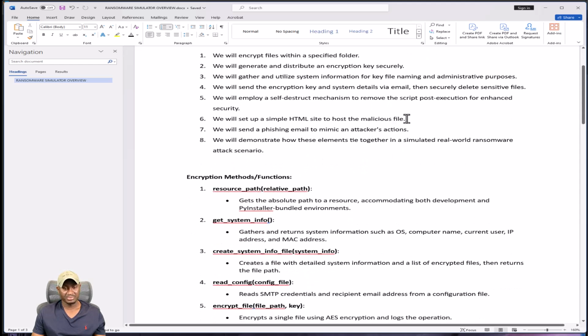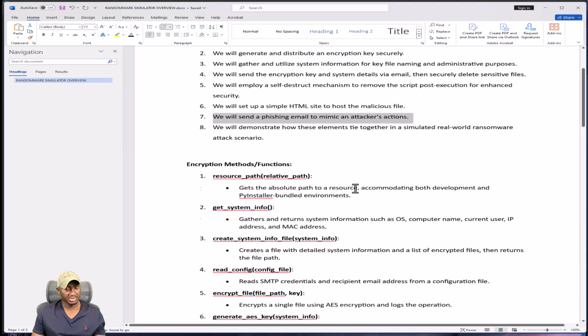We'll set up a simple HTML site. We'll run a simple Python web server as well, so we can host that malicious exe that we end up generating. We'll send a phishing email to an attacker to mimic what happens in the real world, and then we'll demonstrate how these elements kind of play together.